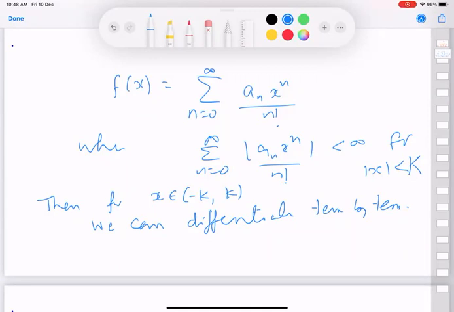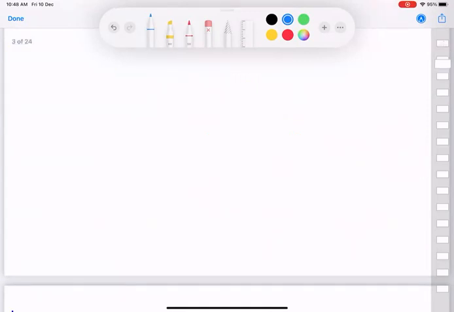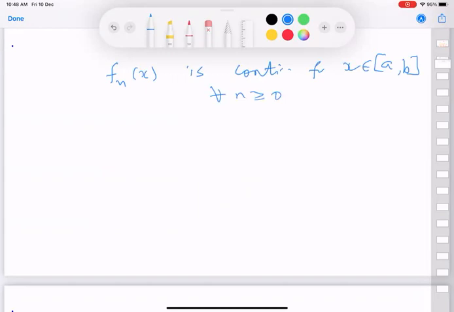The question that had been asked in one of the classes was, can we, instead of a power series, if you had just a sequence of functions and summing up, can we still claim something like this? So here is a question. Suppose f_n(x) is continuous for x belonging to, say, [a, b], for all n bigger than or equal to 0.